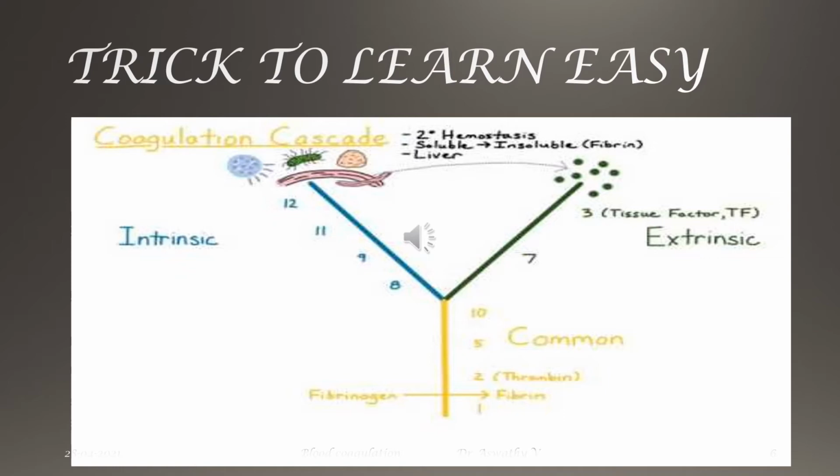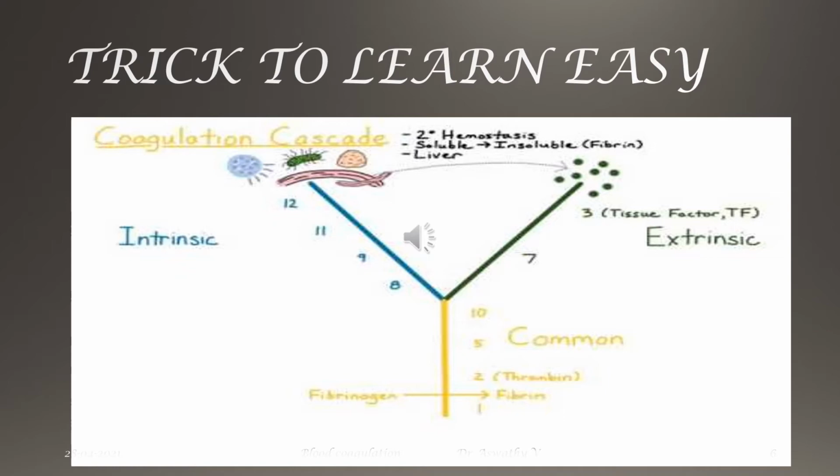Okay, fine. Then you know that there are 13 clotting factors. You neglect the 13th one. You start with 12. Then you write up to 8 in descending order in the intrinsic limb. So it will be 12, 11, and 10 is written at the intersecting point, so you don't need to write 10. So 12, 11, 9, 8.